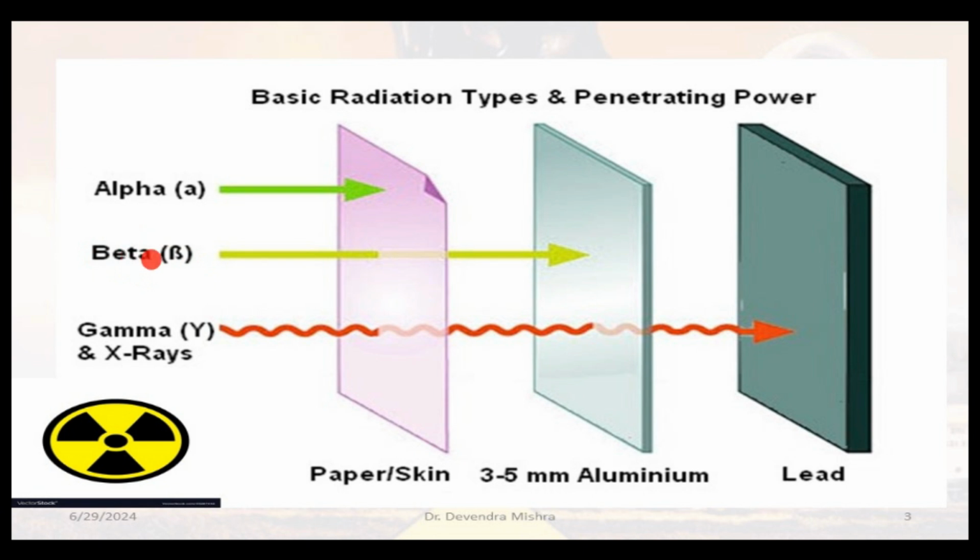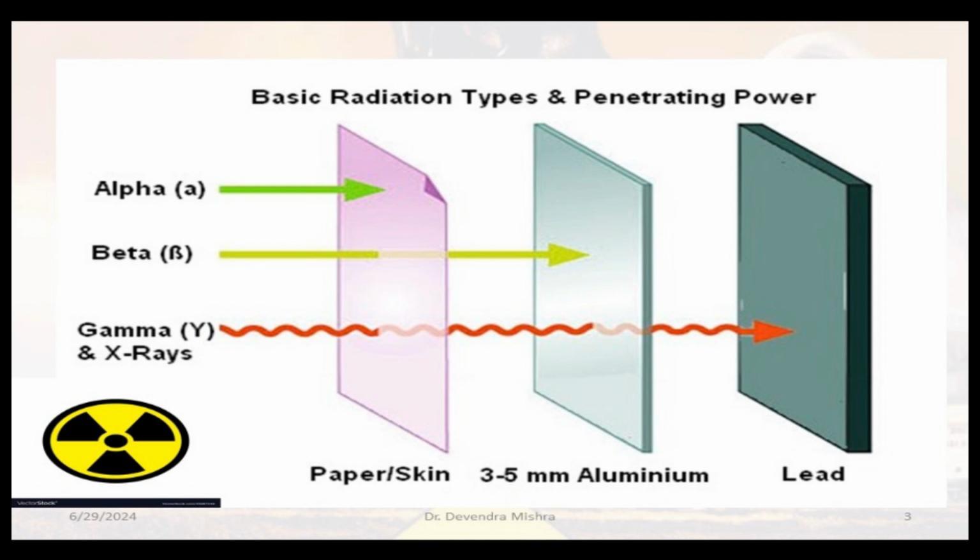Then there come beta particles, negatively charged, very high speed moving, but their penetration power is comparatively much higher than alpha particles, right? But again you can see it can penetrate through your skin or paper, but it cannot penetrate a 3 to 5 millimeter aluminum sheet.